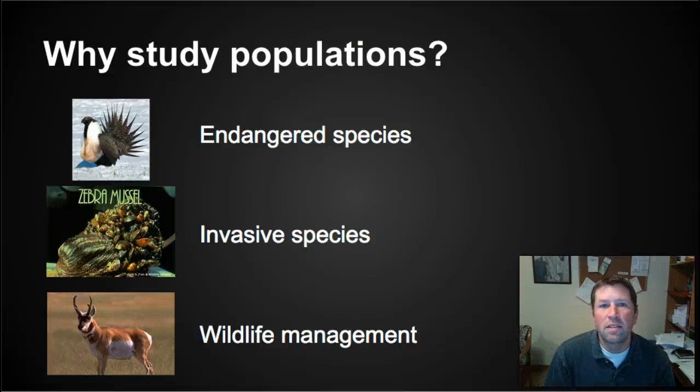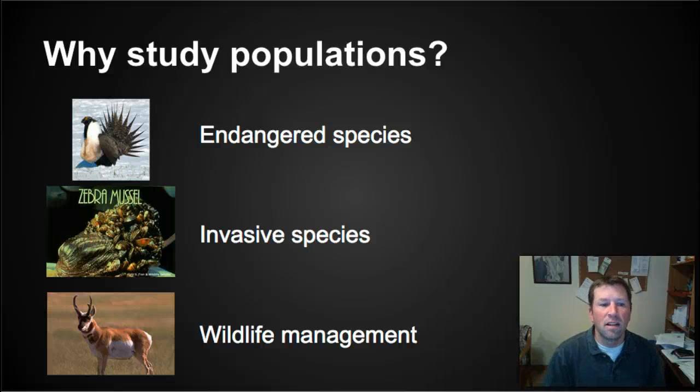We study populations because there are a lot of practical applications. One is to think about endangered species. So these are populations often that have gotten quite small or are very limited in their distribution. And so we'd want to understand, why did those populations get so small, and how large do those populations need to be to ensure the survival of the species. We could also look on the opposite end at invasive species, something like the zebra mussels that we've talked about. Why are these populations so large, and what could we do to limit these populations in the environments where they've been introduced?